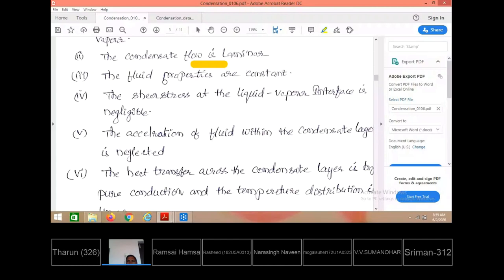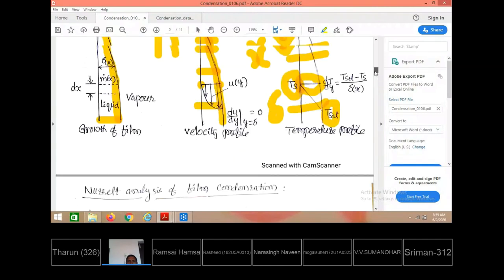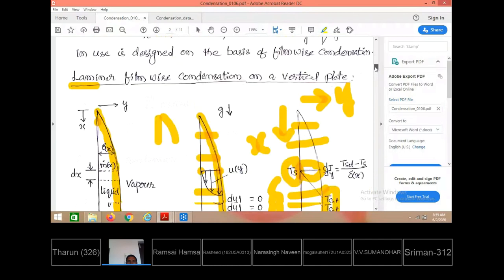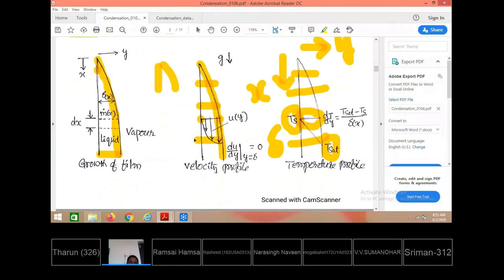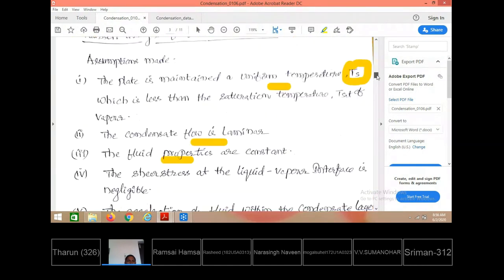The fluid properties are constant. The film is flowing between the plate and the intersection of the liquid and vapor surface. So whatever I am showing between these is the liquid film, which is sometimes also called the condensate film. Condensate means the portion of vapor converted to liquid and flowing. The properties of this liquid film flowing don't change.